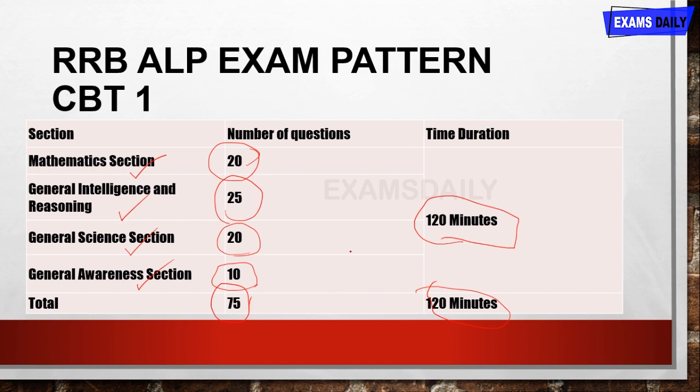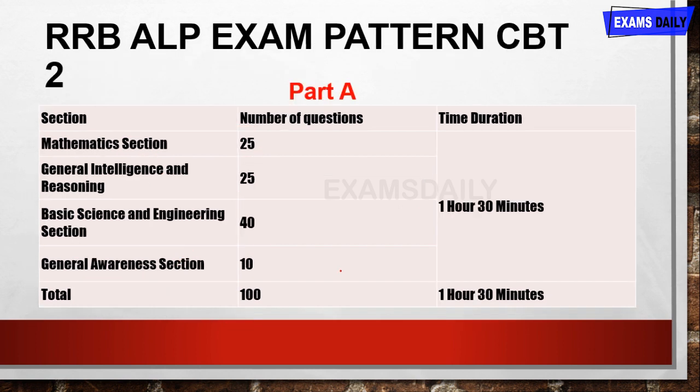Those who have completed CBT 1 are eligible to write CBT 2, computer based test 2. They are recruiting for the RRB ALP, Assistant Loco Pilot, and Technician posts. Next is the RRB ALP examination pattern for CBT 2, and it consists of part A and part B. Part A is like the CBT 1 syllabus, and part B is the trade specific syllabus. I'm sharing the details about this.